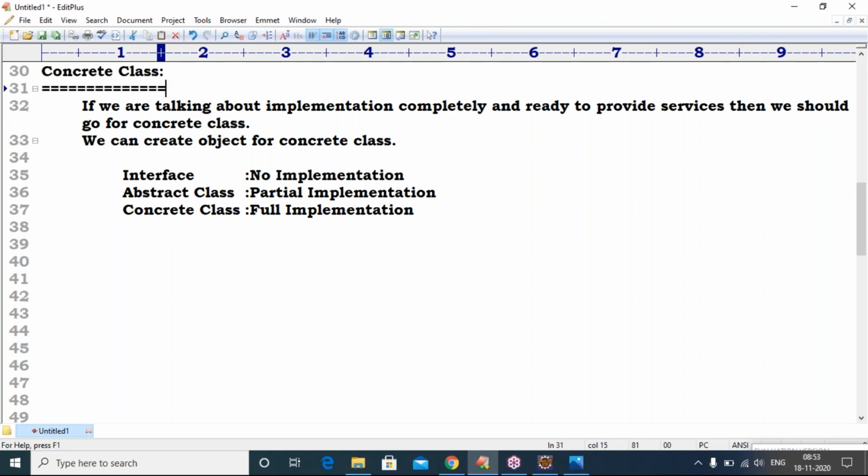Gnaneshwar, a little bit of confusion? Why? What is your confusion? Tell me, I will clarify. Yeah, these are all related to concrete classes. Why did this abstract class come into the picture, which is not fully implemented? That is what I'm telling you.